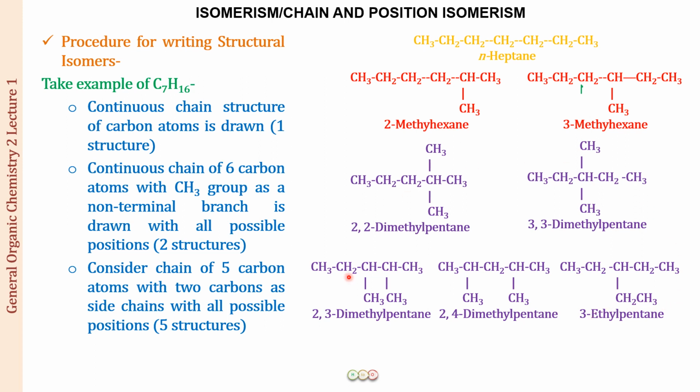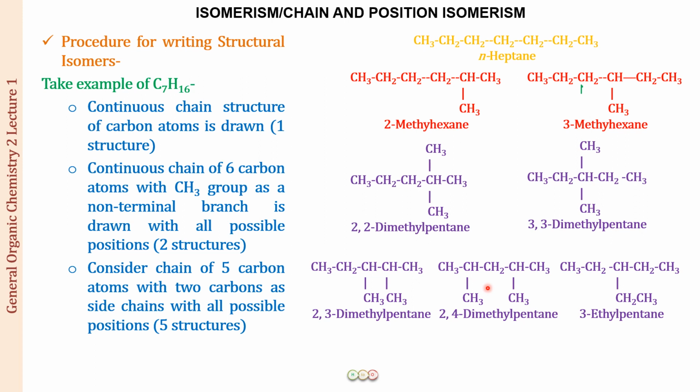So these are the 5 pentane isomers that we can draw for heptane. Now again, all these isomers are going to be what? They are going to be position isomers. So this is a position isomer. We had 2 methyl groups, but they are at different positions. Similarly, this is an isomer and this is also, right?